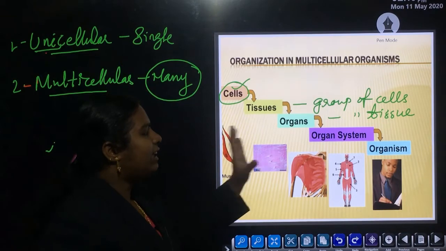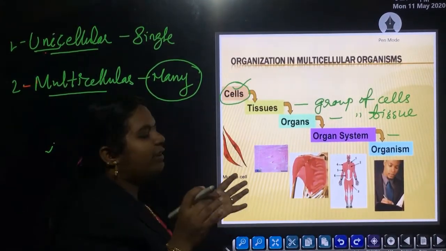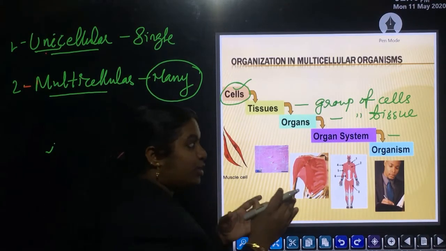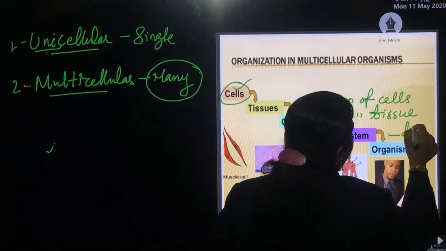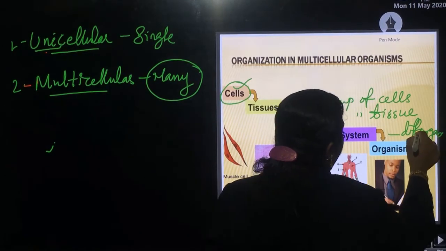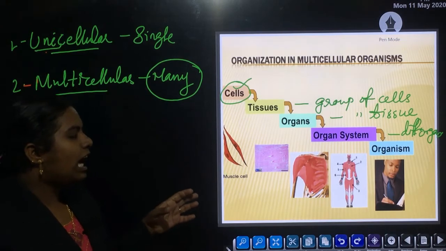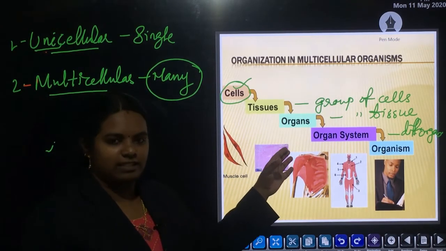The next level is the organ system. Organ system means different organs are arranged together in a particular form, and it forms the organ system.